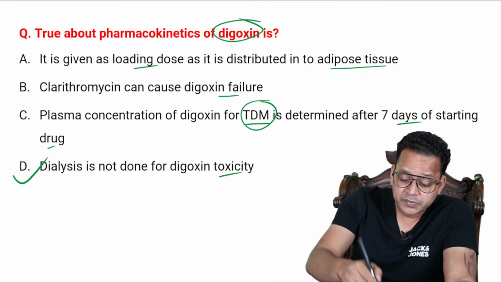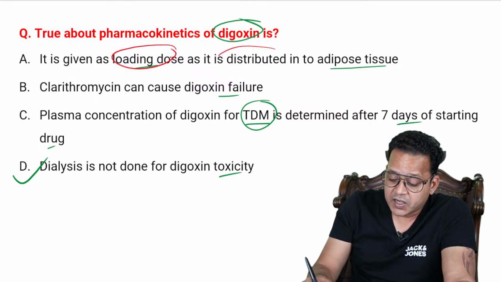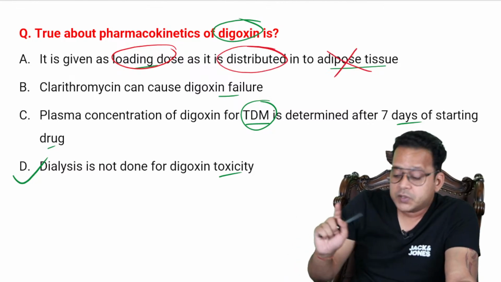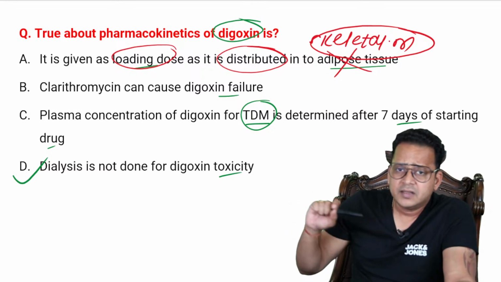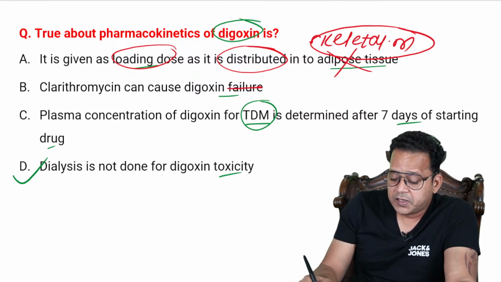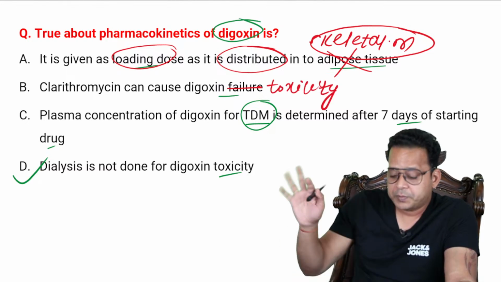Now, then you would ask me, sir, but how? It is given as loading doses because it has high volume of distribution. But remember, it is not distributed into adipose tissue. Rather, it is distributed into skeletal muscles. They are not distributed in adipose tissue. Clarithromycin can cause digoxin failure. That's wrong. It causes digoxin toxicity. So these are all PYQs.